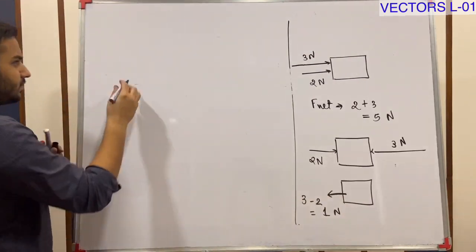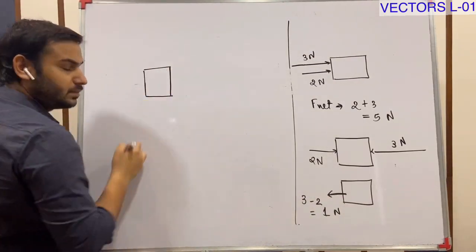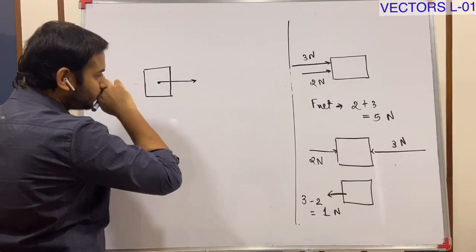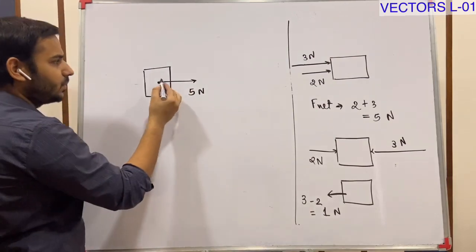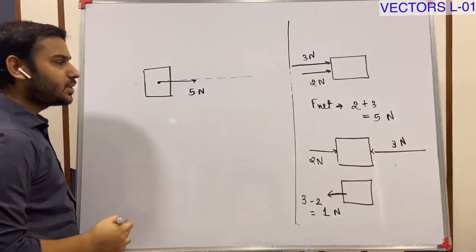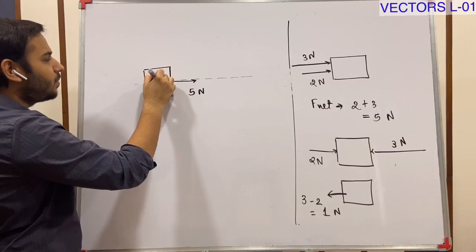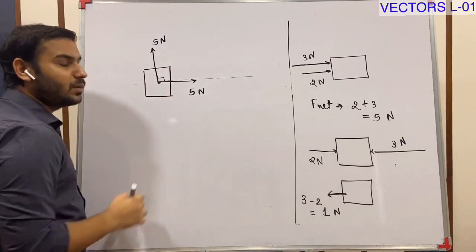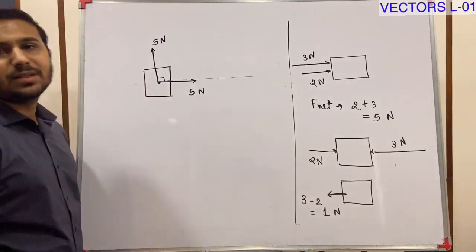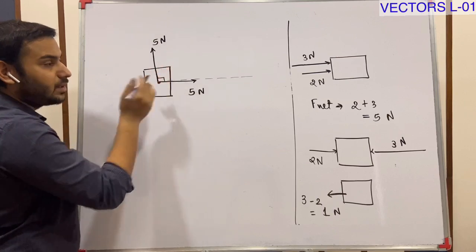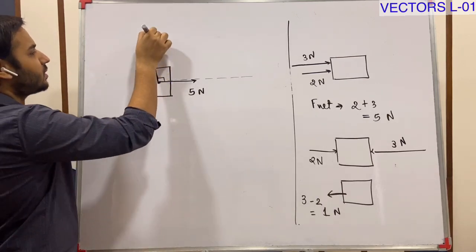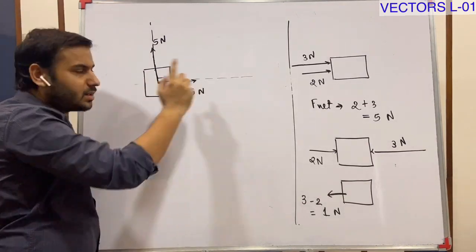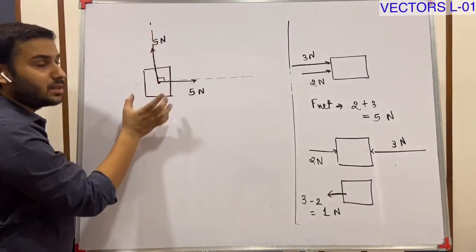Now suppose an object is somewhere here. If I pull this with some force, say 5 Newton, it will move in this direction. Understood? At the same time, I am applying a force of 5 Newton on this, exactly perpendicularly. Now the object won't move only in this direction. Somehow it will try to move in this direction also. If I apply a force of 5 Newton in this direction, it will move in this direction. When I apply a force of 5 Newton in this direction, it will move in this direction.